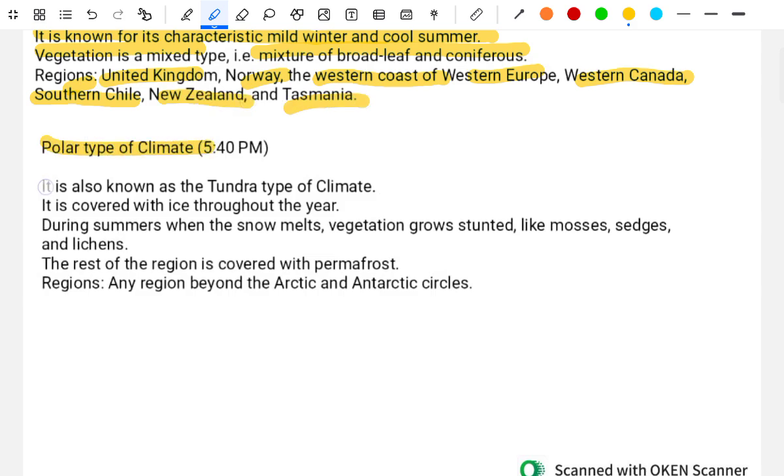Polar type of climate. It is also known as the tundra type of climate. It is covered with snow throughout the year. And during the summer, when the snow melts, vegetation grows, such as mosses, sedges and lichen. The rest of the region is covered with permafrost. Any region beyond the Arctic and Antarctic circle.